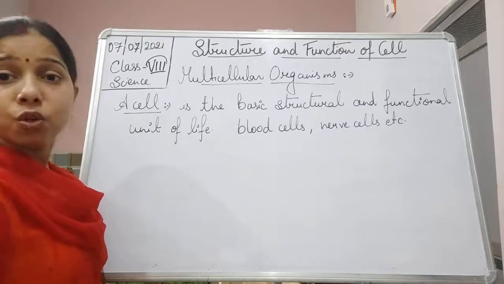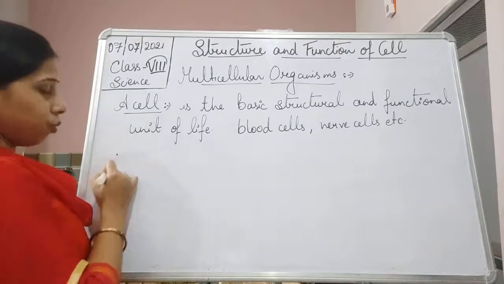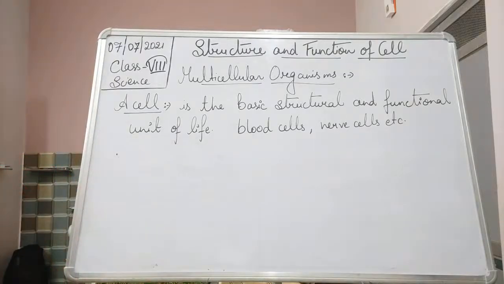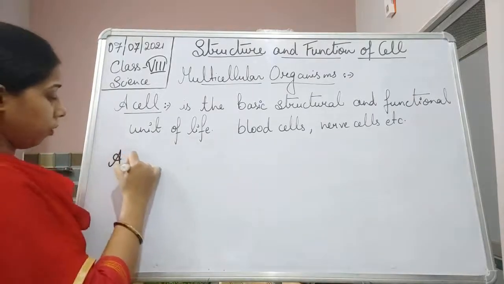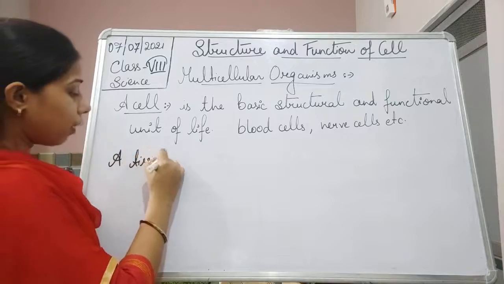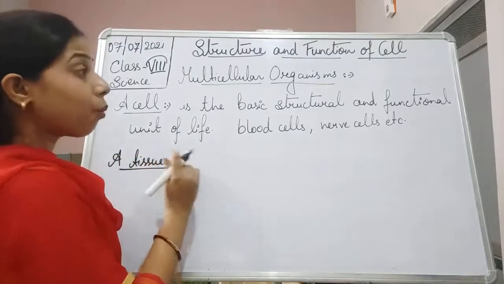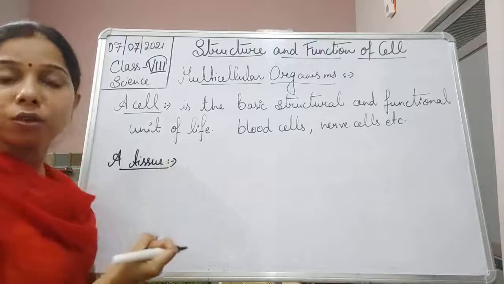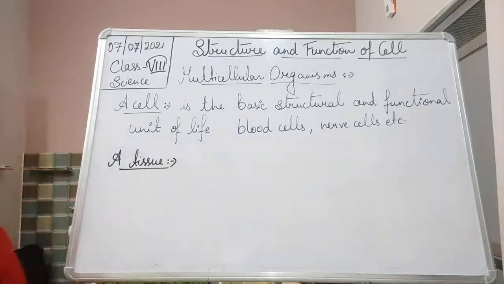Second one is tissue. Let us see what a tissue is. Tissues are a group of cells. They join together, they combine together to form a tissue.